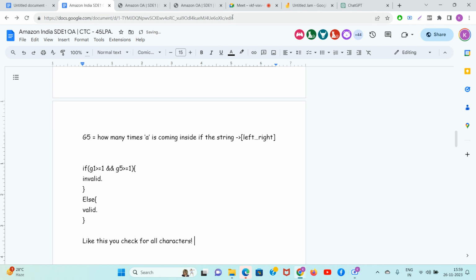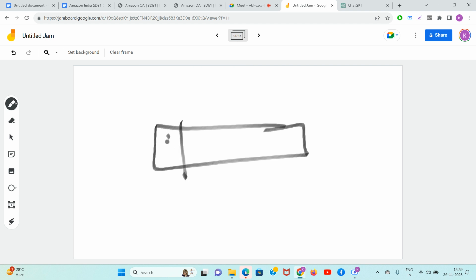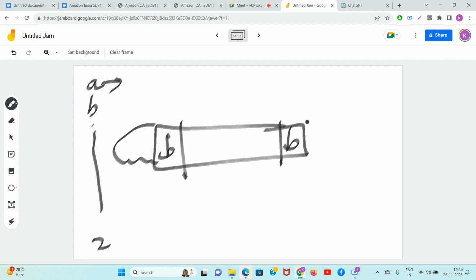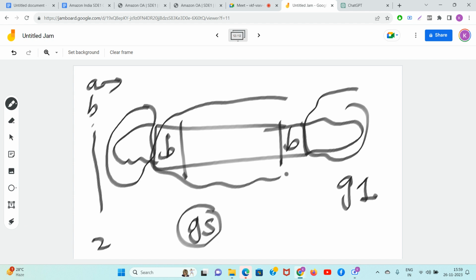Guys, do you agree with me or not? We will select the largest chunk which starts at B and ends at B. Now for all the characters from A till Z, say this was my full string. I will calculate G1, which is the number of A's outside. I will calculate G5, which is the number of A's inside. If both of them are greater than or equal to 1, invalid.